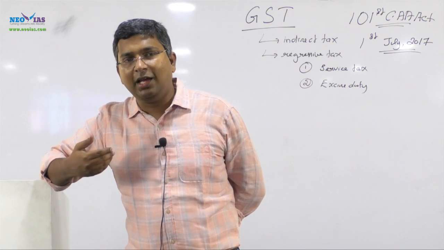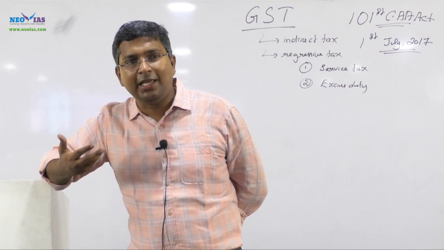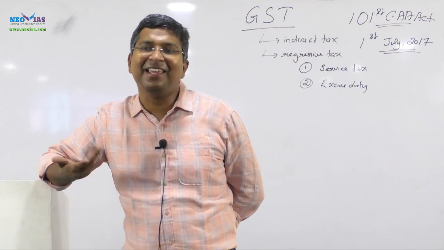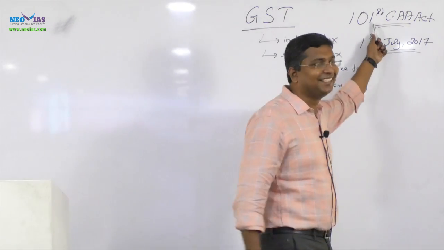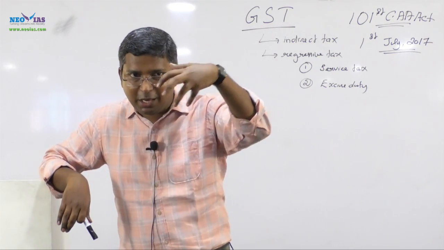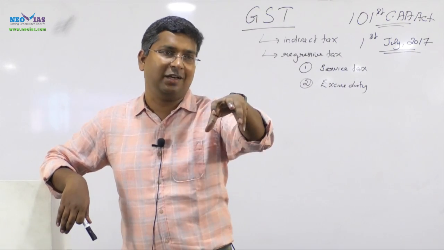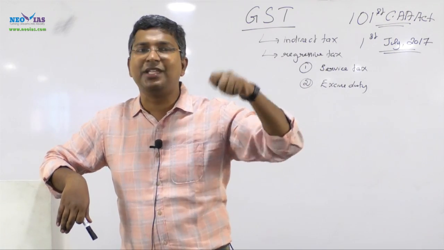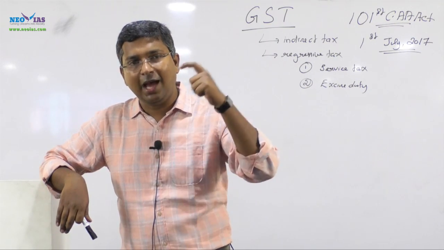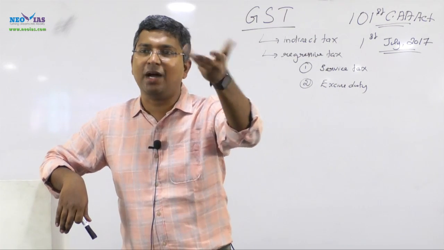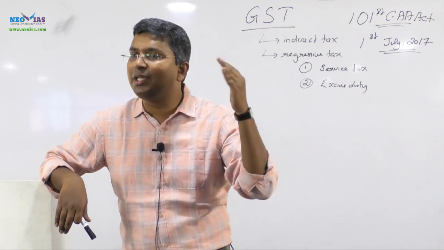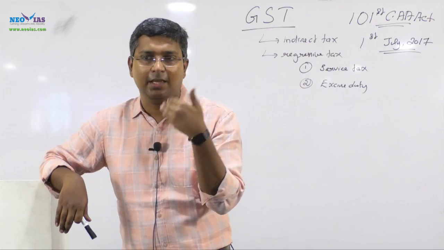You know what will happen after 1st July? Do you know that sales tax is not there in the 7th schedule? It is not there now. Why? This has been taken away. Under the state list, two items have been removed. One is the power of the state to impose sales tax. Similarly, in the union list, you can't see service tax now. It is removed from the union list also.